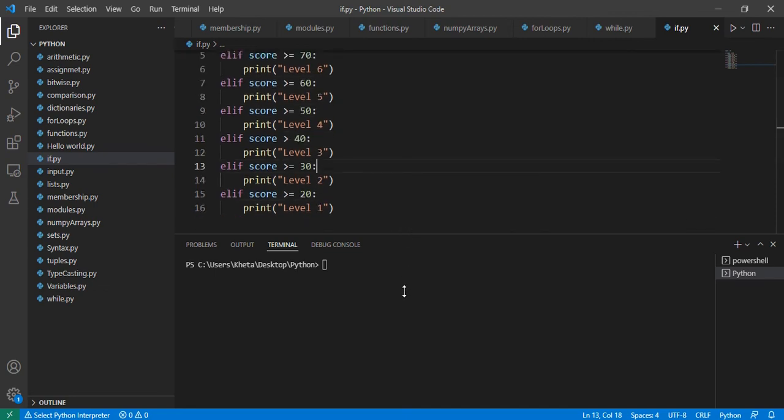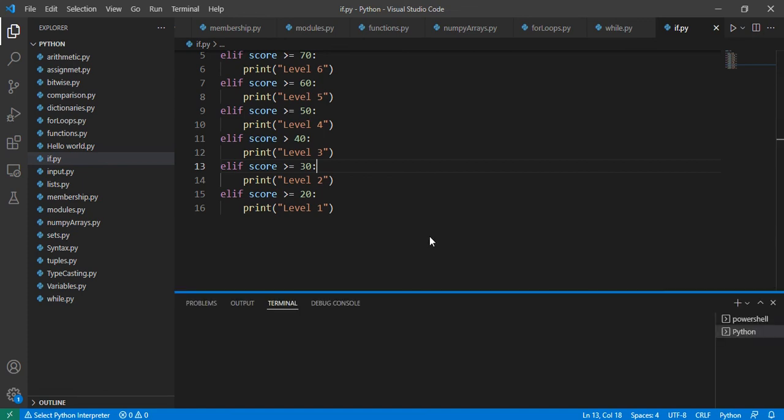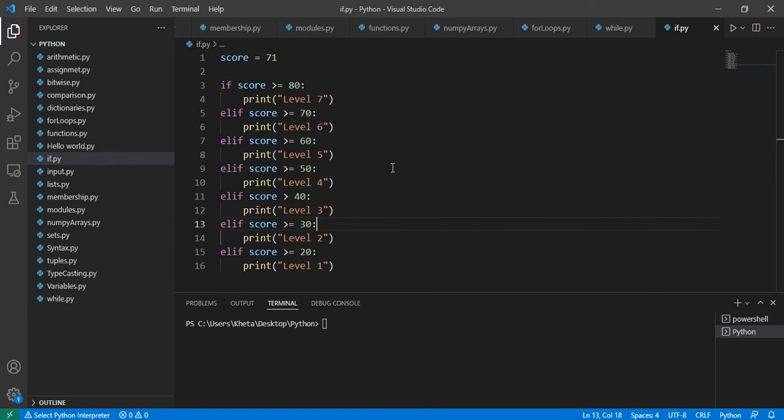We're basically checking for all of those ranges, but just using the lower bound or the lower value that is found in each of those, and it suffices because we've already checked the ranges that are above it. As I said, it will only check the if statement if the one before it has failed, right? So now let's change this back to 80. We expect a level 7 as the result. We expect it to print level 7.